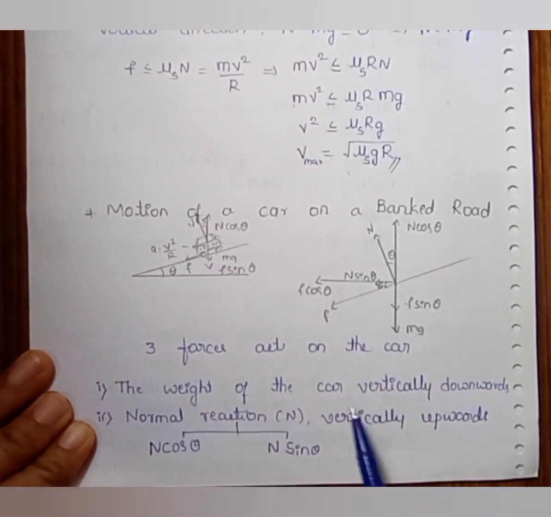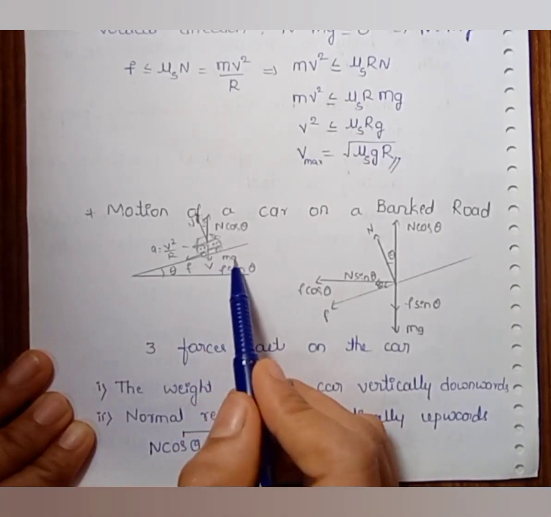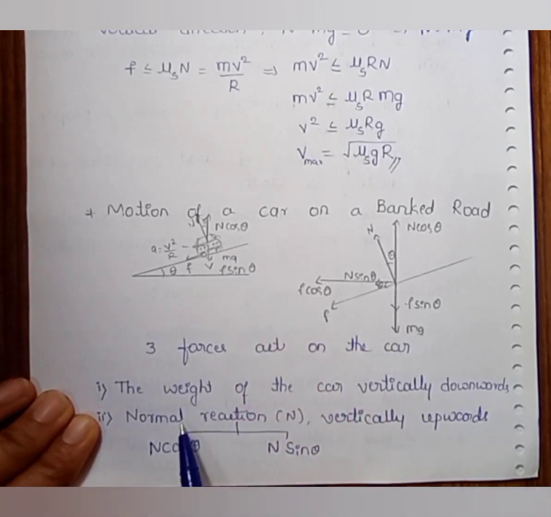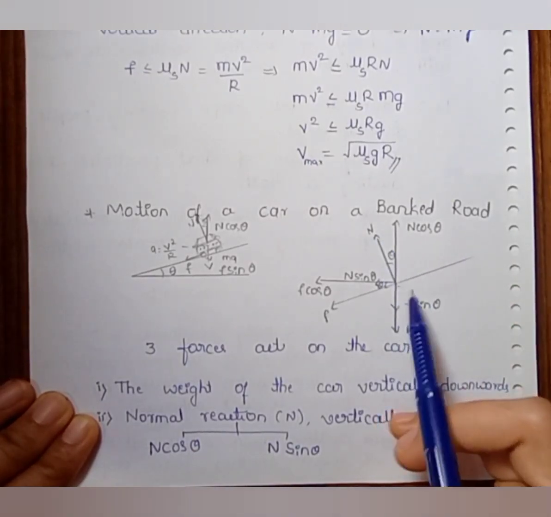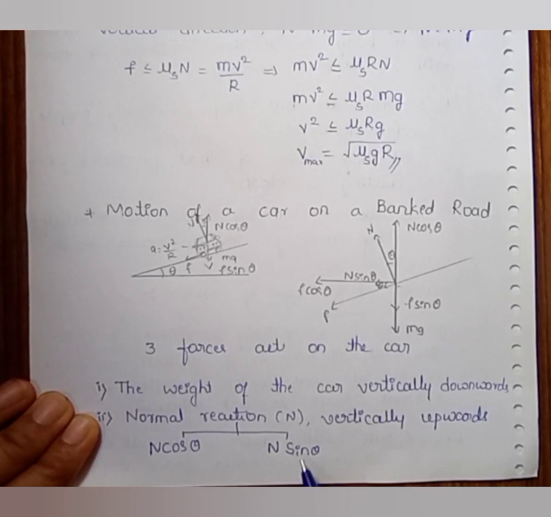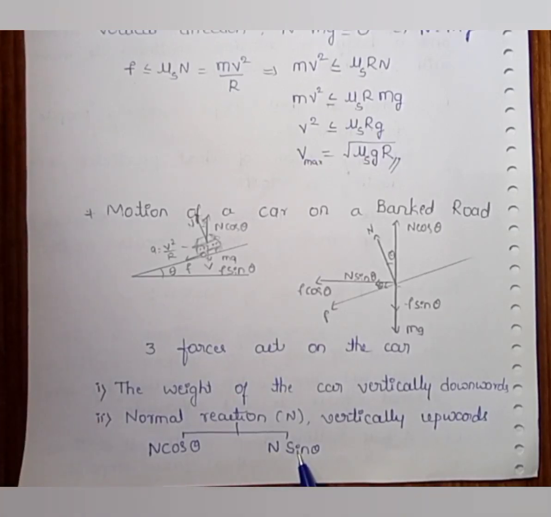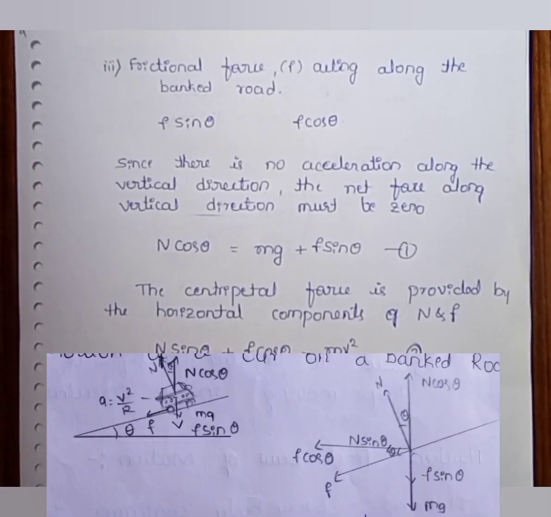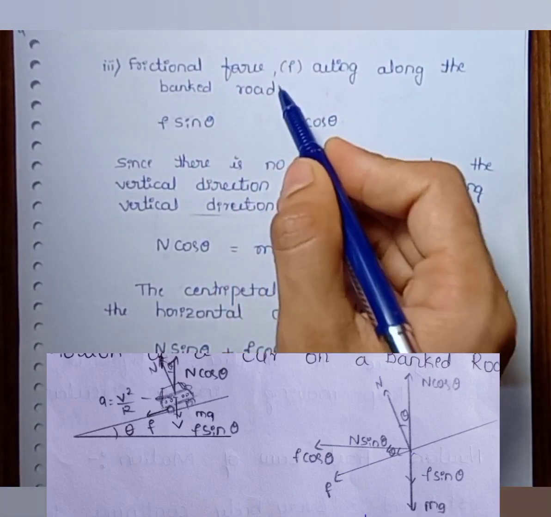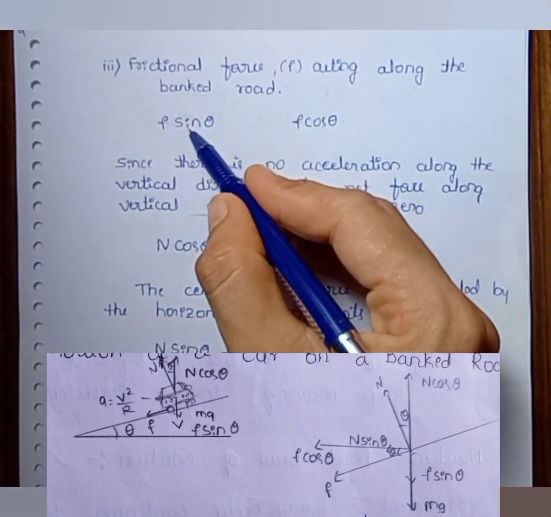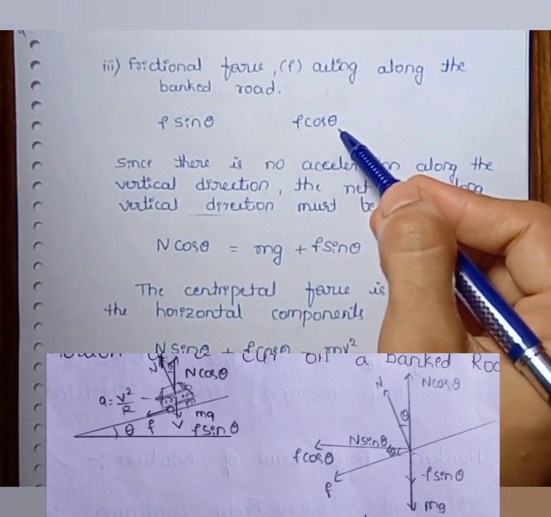One is the weight of the car, which acts vertically downwards. Second is the normal reaction, which acts perpendicular to the road, and which results in two components: N cos theta and N sin theta. Third is the frictional force, which acts along the banked road, and that also results in two components, f sin theta and f cos theta.